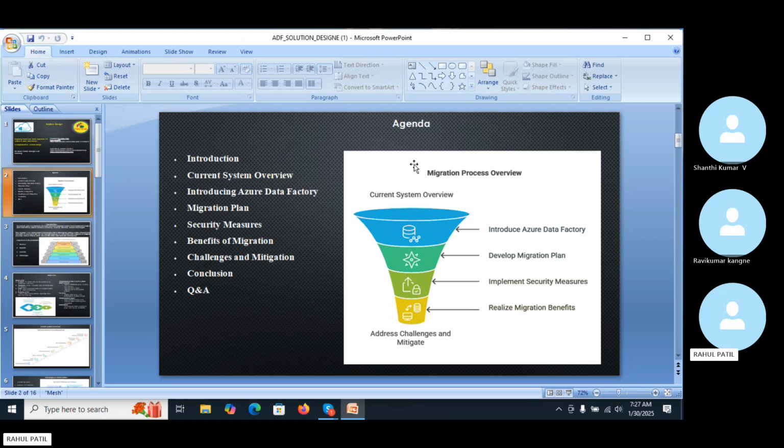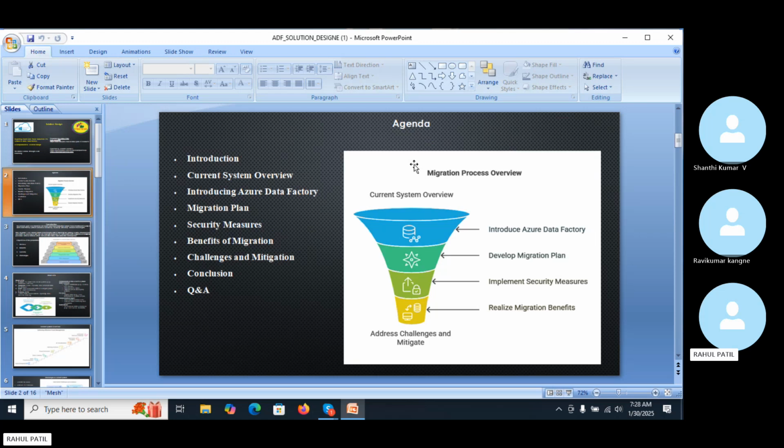In this presentation, I will give you the solution of how we perform and achieve the migration, what technologies we can use, what the current ETL system is, and how we can migrate to Azure, and what activities we are going to perform. All this we are going to discuss in this demo.